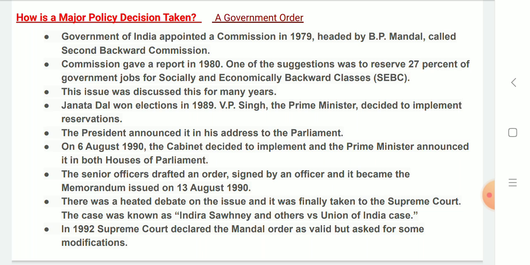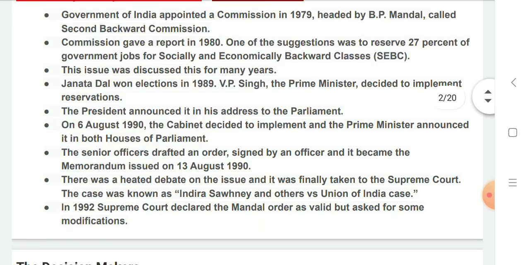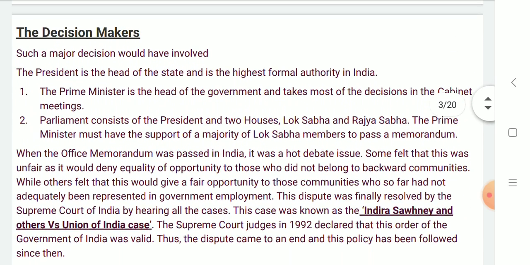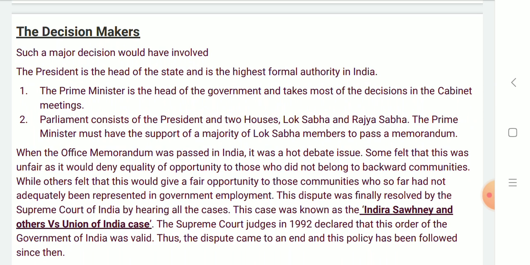The case was known as Indira Sawhney and others versus Union of India case. In 1992, Supreme Court declared the Mandal order as valid but asked for some modifications to be made in this government order. Now let us see, if any decision is taken, who are the decision makers? What are the institutions that are involved in this decision process?